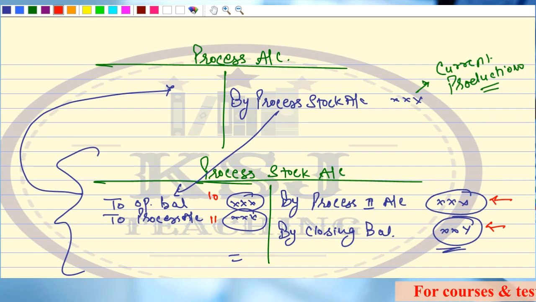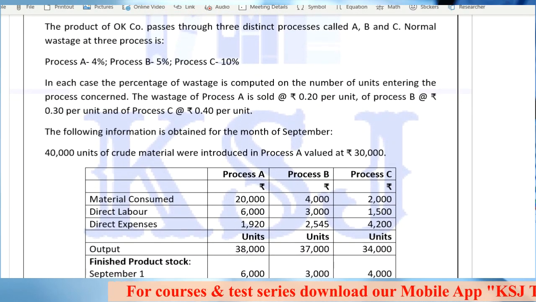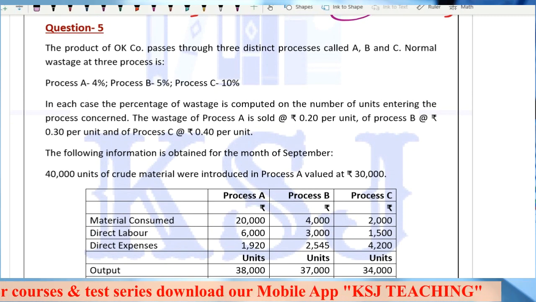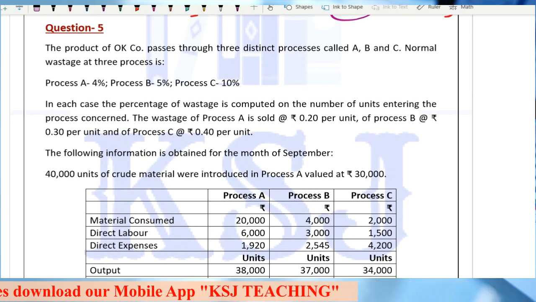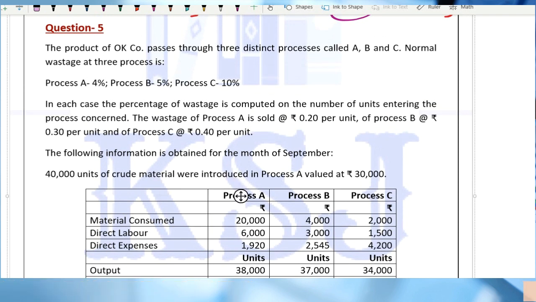Now let's do a practical problem on this. Open the practical files. Question number 5. The product of OK company passes through three distinct processes called A, B, and C. The normal wastage at the three processes is process A 4%, process B 5%, process C 10%.